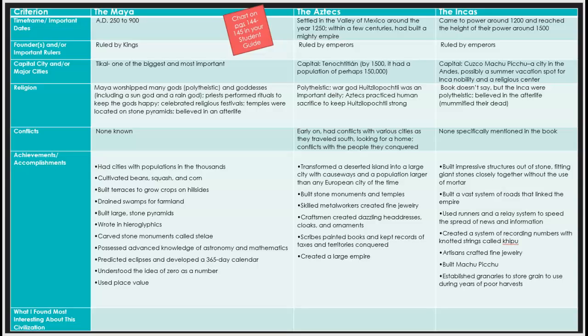I always want to say that. It's Huitzilopochtli. That's a hard one to say. Say it 10 times fast.